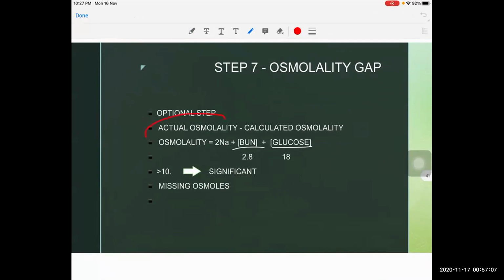We should send the patient's serum osmolality and collect this value from the lab, and we should calculate the osmolality on our own by using this formula: 2 into sodium plus blood urea nitrogen divided by 2.8 plus glucose divided by 18. And a difference of these two values, if it comes more than 10, we should take it as significant.